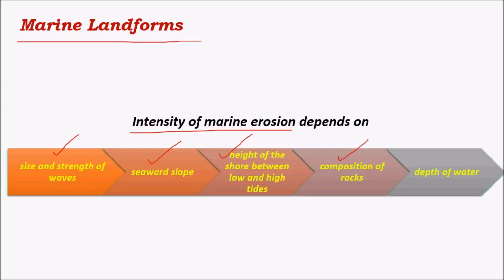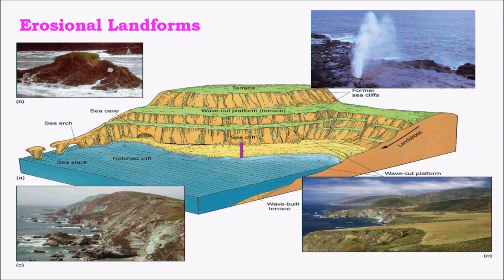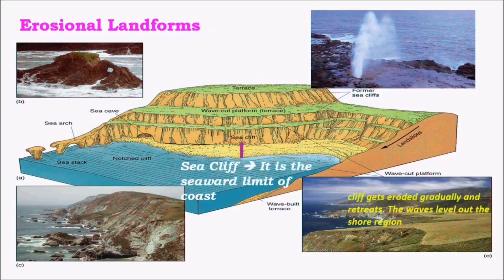And the composition of rocks and other soils around the sea also matters. And depth of water, which facilitates ocean currents, also plays a major role in marine erosion. And coming to erosional landforms, the major erosional landforms are sea cliffs, wave cut terraces, blowholes, sea arch, sea cave, sea stack, and terrace kind of landform.